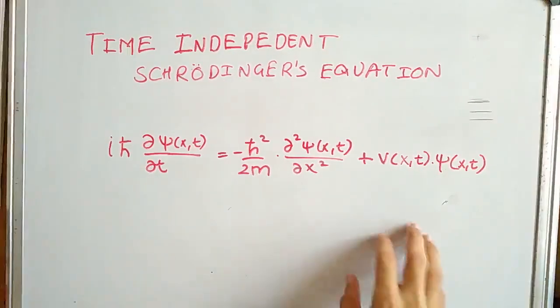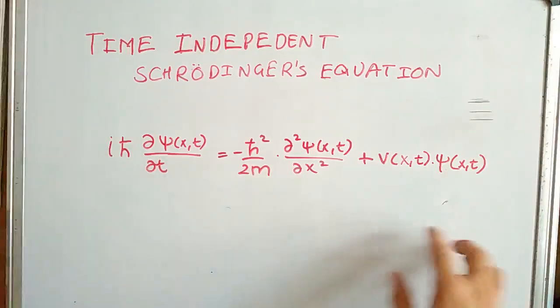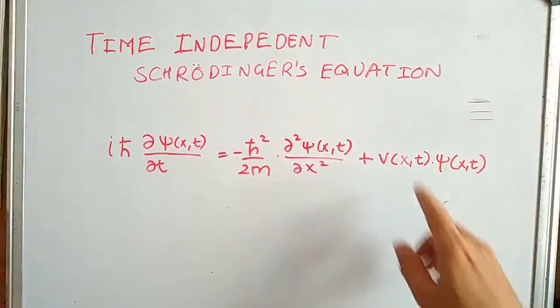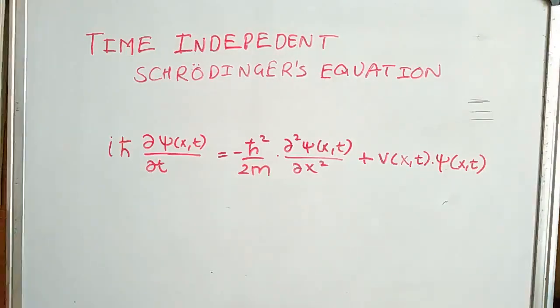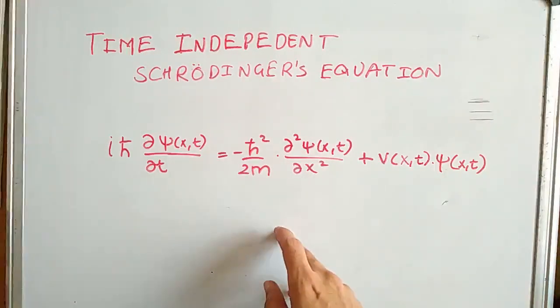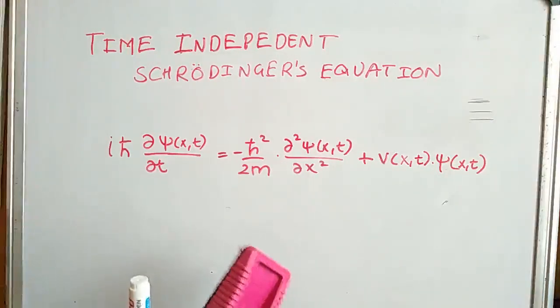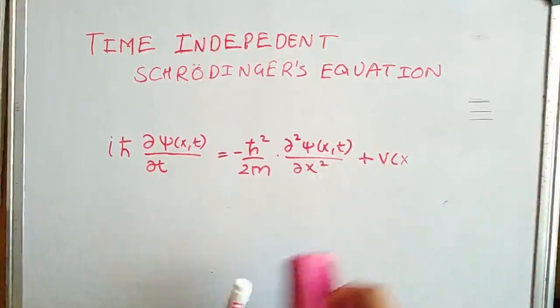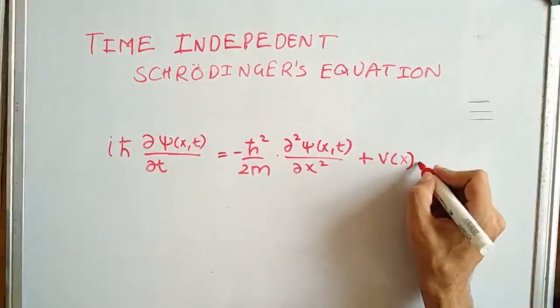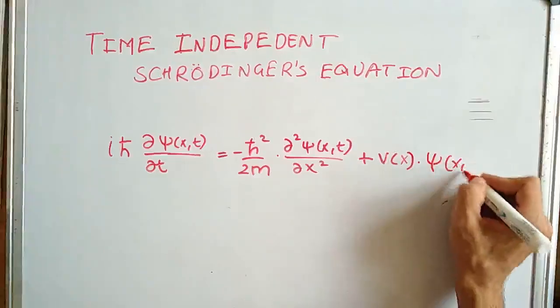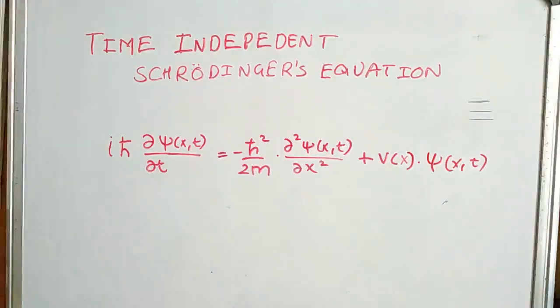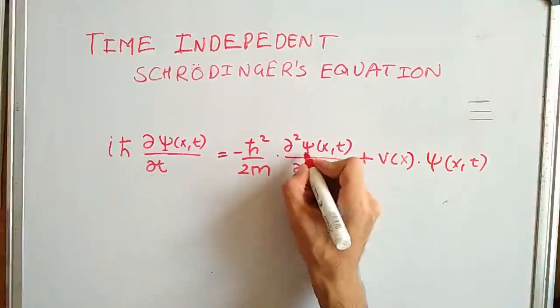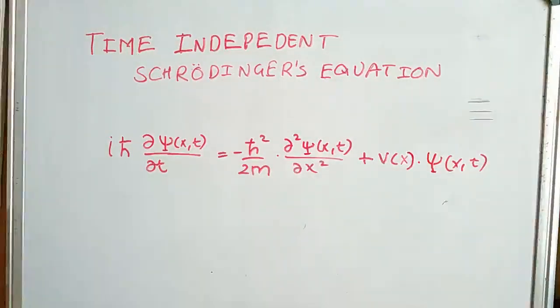We can see that both the wave function psi and the potential energy function V are dependent on position and time. But since we are learning about the time-independent Schrodinger's equation, we will assume that the potential energy function is independent of time and only depends on the position, and the entire equation can be rewritten as shown. Note that the wave function is denoted with the uppercase Greek letter psi.